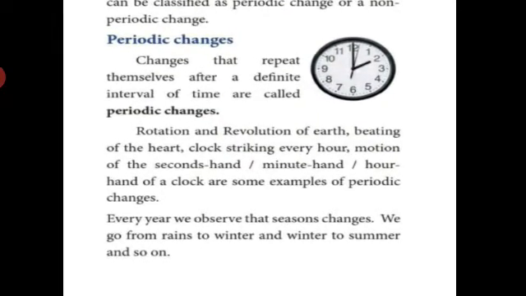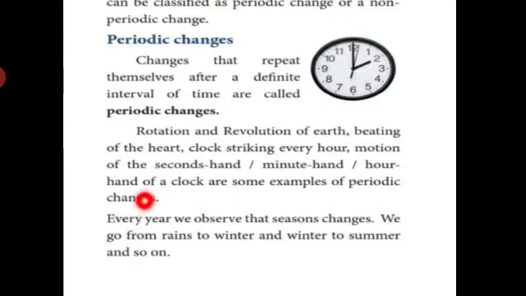We can say some examples: seasonal changes, rotation and revolution of Earth. Earth is revolving around the sun, you know. Beating of the heart per minute. Heartbeat is, we can say, 72 times a minute. Clock striking every hour, and motion of the seconds hand, minute hand and hour hand of a clock are some examples of periodic changes.